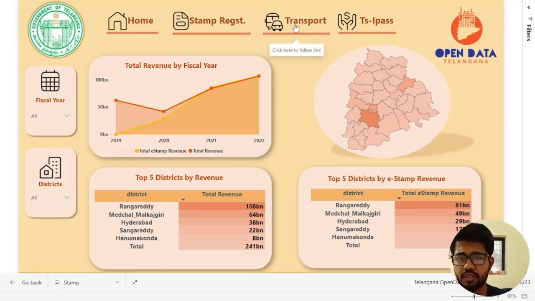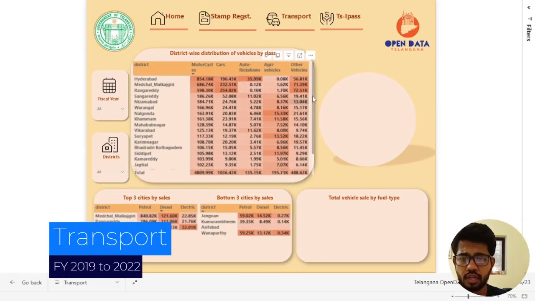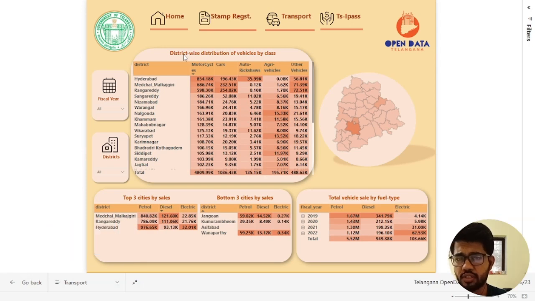The second page is about the transport analysis, in which we have data related to district-wise distribution of vehicle class, and in classes we have 5 classes, which are motorcycles, cars, auto rickshaws, agri vehicles and other vehicles. Then we have top 3 cities by sales, bottom 3 cities by sales and total vehicle sale by fuel type.